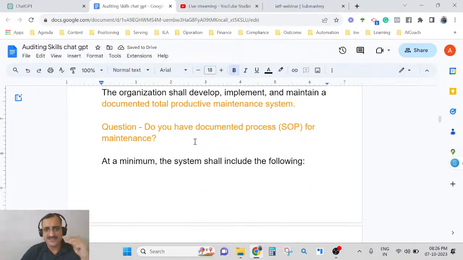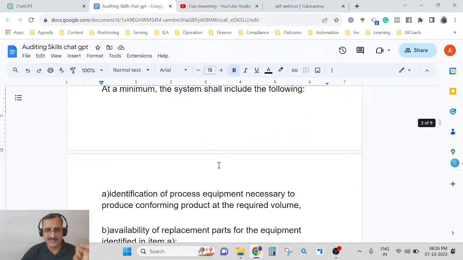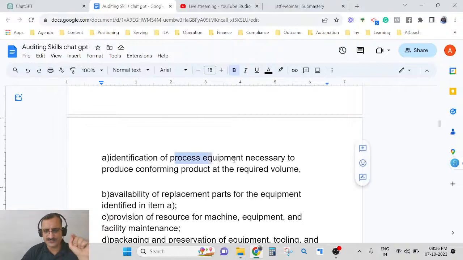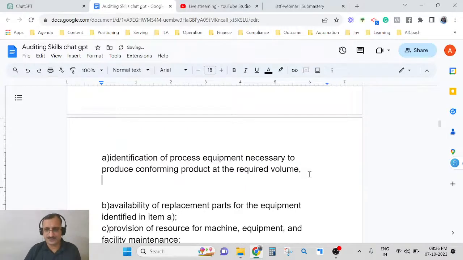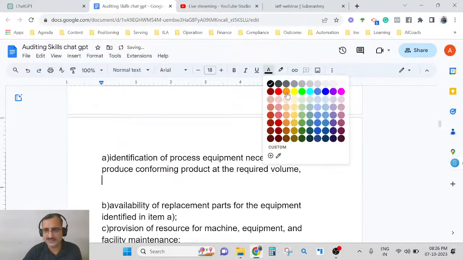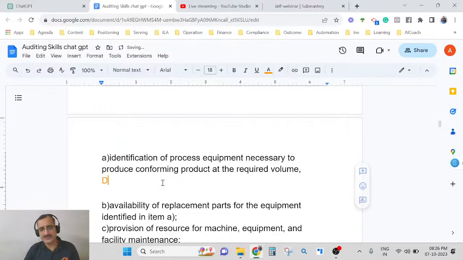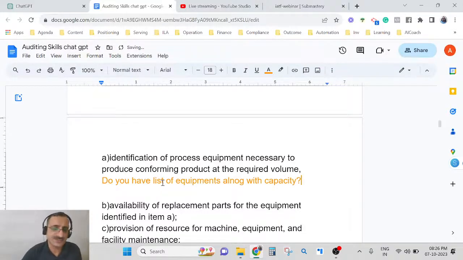Now, if you see, at a minimum, the system shall include verification of process equipment necessary to produce conforming product at the required volume. So what question can come? Here you can ask, do you have a list of equipment, along with capacity, like if the capacity of the equipment is also written?